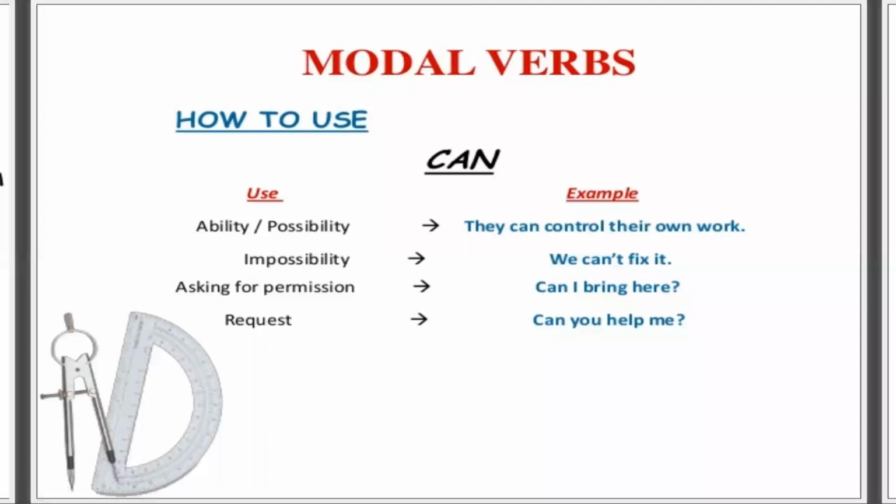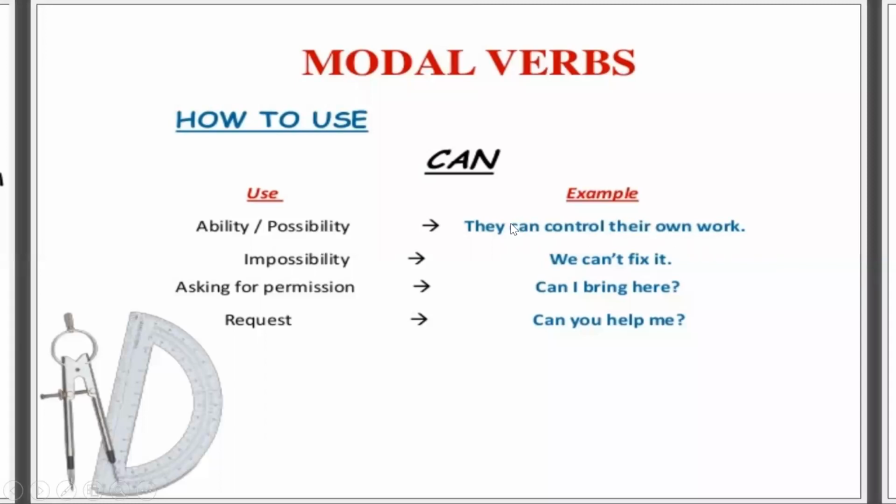If you are able to do something, like, I am able to write, you can say, I can write. I'm able to play the guitar, so I'll say, I can play the guitar. So the very first use of can is to show our ability, or the possibility of anything. For example, they can control their own work.